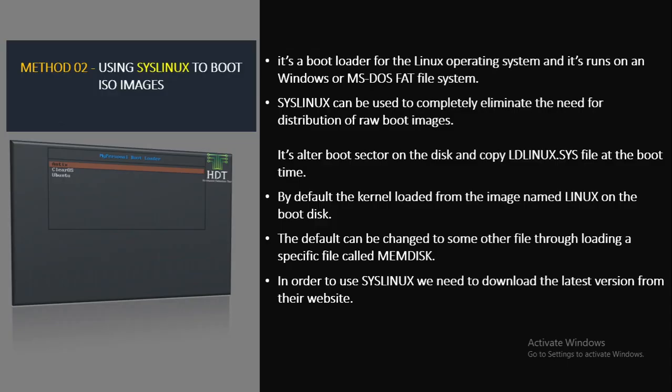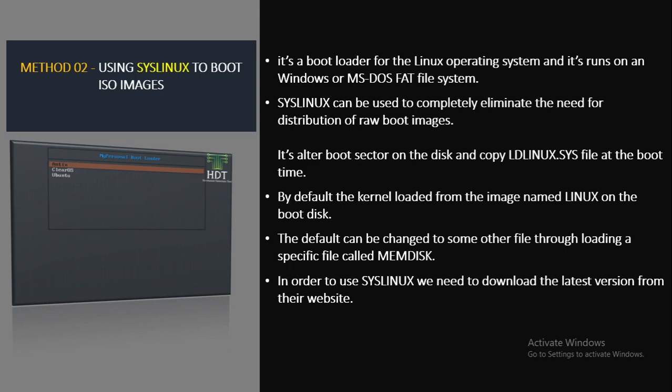When it comes to the second method, it's about booting ISO images using syslinux. Syslinux is a bootloader for the Linux operating system which runs on MS-DOS or Windows FAT file system. When properly configured, syslinux can be used to eliminate the need for distribution of raw boot images. Installing syslinux will alter the boot sector on the disk and copy a file named ldlinux.sys.